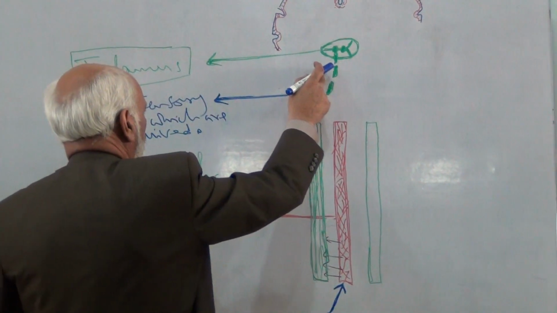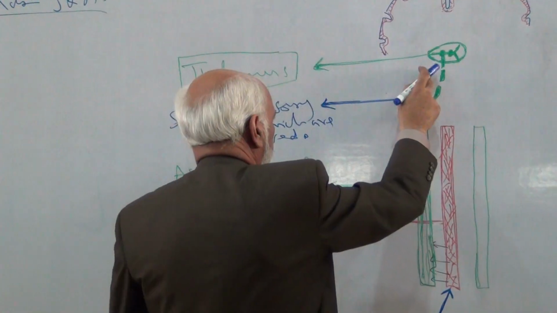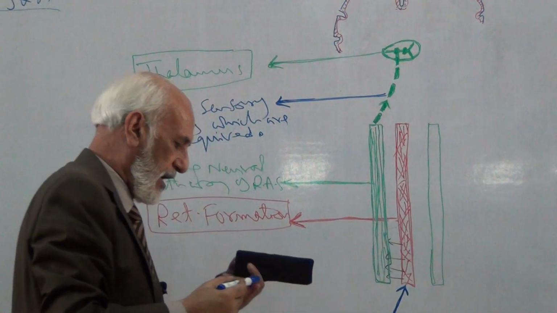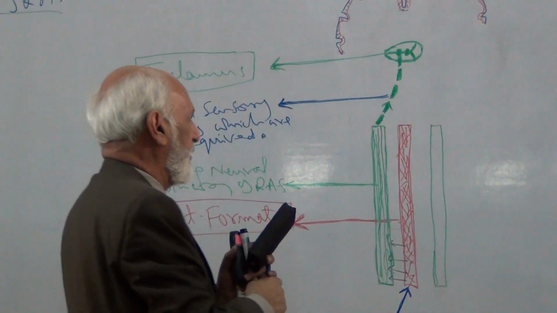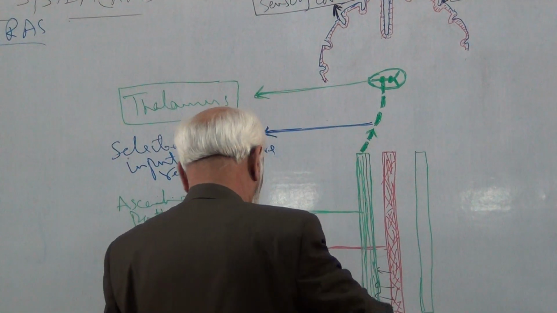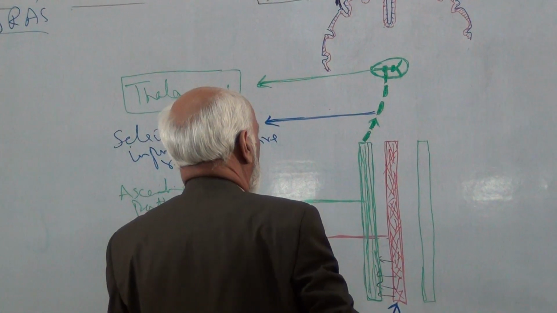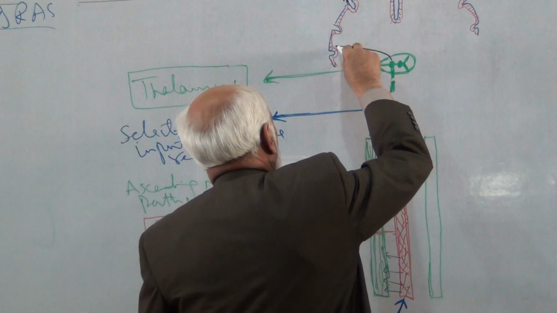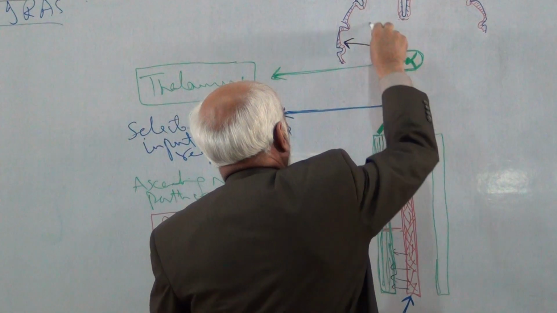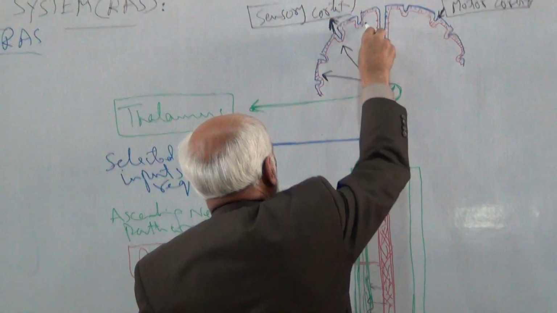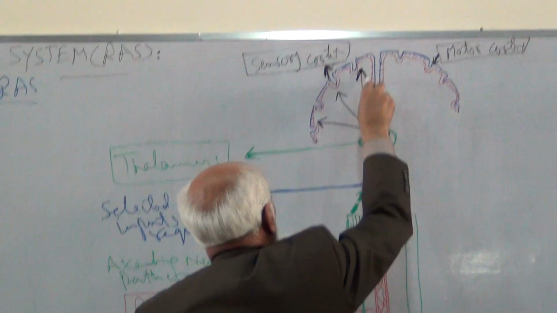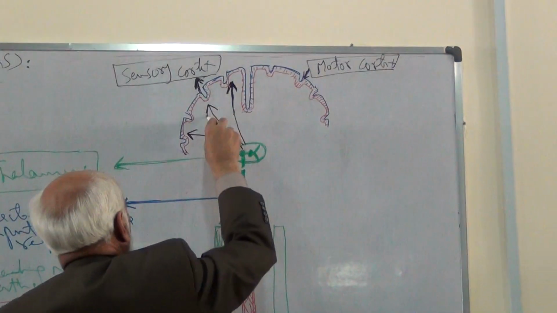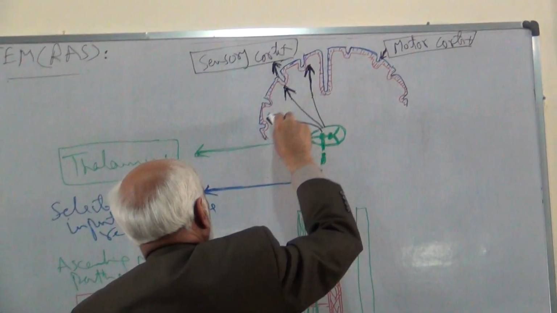This filtered sensory input is relayed in the intralaminar nuclei, and from the intralaminar nuclei it enters into the sensory cortex of the cerebral cortex, relaying in the sensory cortex of the cerebrum.